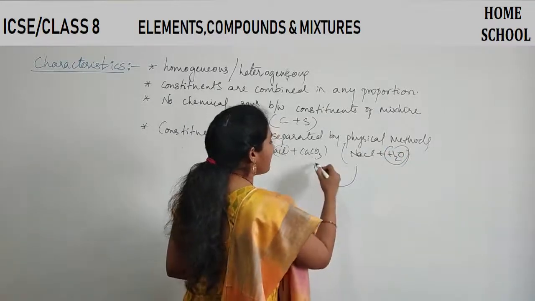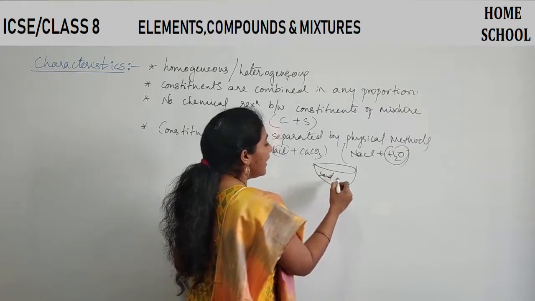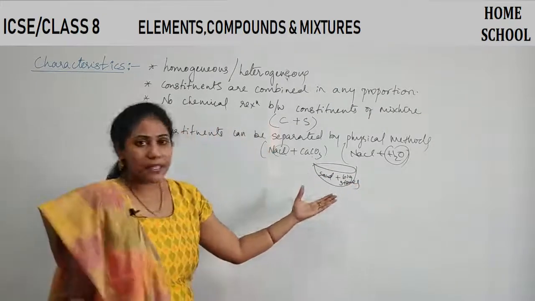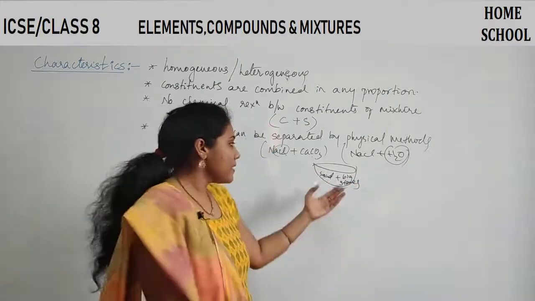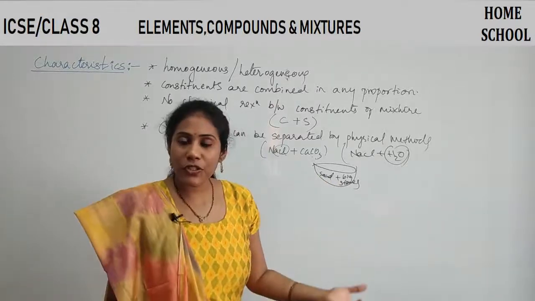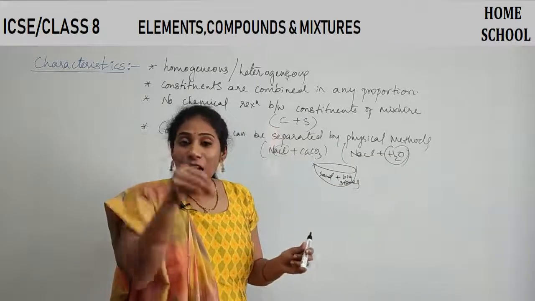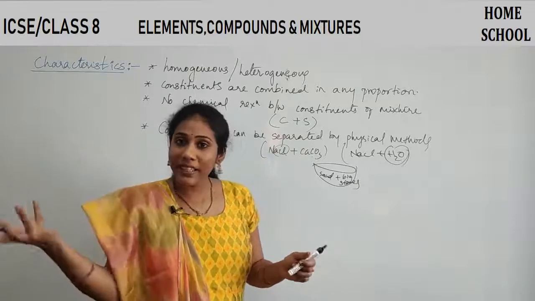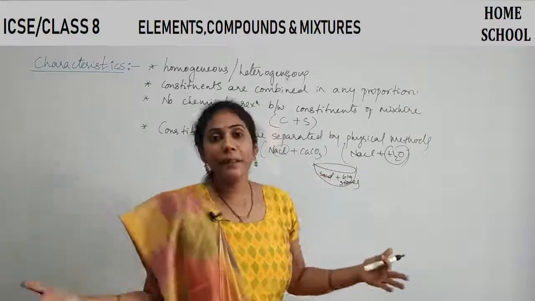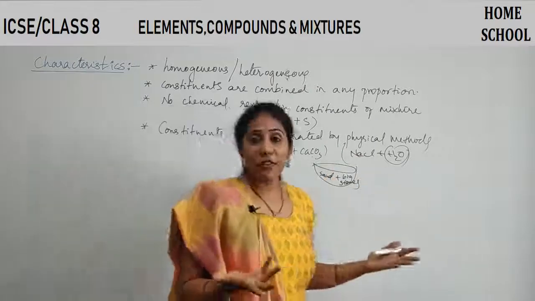Imagine you have a plate. You have taken some amount of sand and some amount of big stones. I can say this is a mixture. Definitely this is a mixture. Sand is one chemical substance. Stone is another chemical substance. When I combine them, I can call that a mixture. Can't you separate big stones from the sand? Can't you pick out those big stones with your hands? You can separate them. Even in these mixtures, by some physical methods, you are able to separate the components or constituents of a mixture.